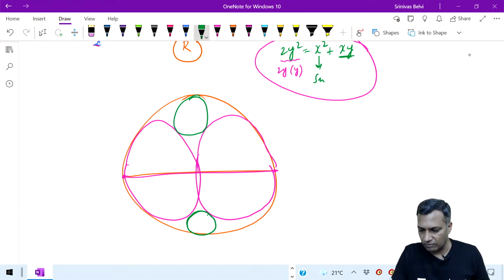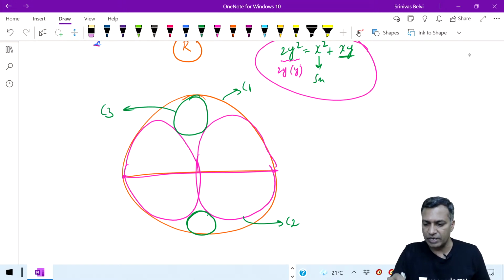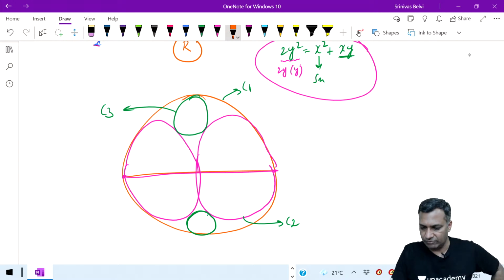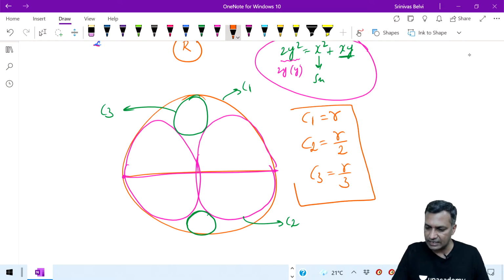This big circle, let me call this as C1. This pink one, let me call this as C2. These small ones, let me call it as C3. The relationship between all these 3 is this. If the radius of C1 is equal to R, then the radius of C2 is equal to R by 2. Radius of C3 is equal to R by 3. That is it. This is the direct relationship.